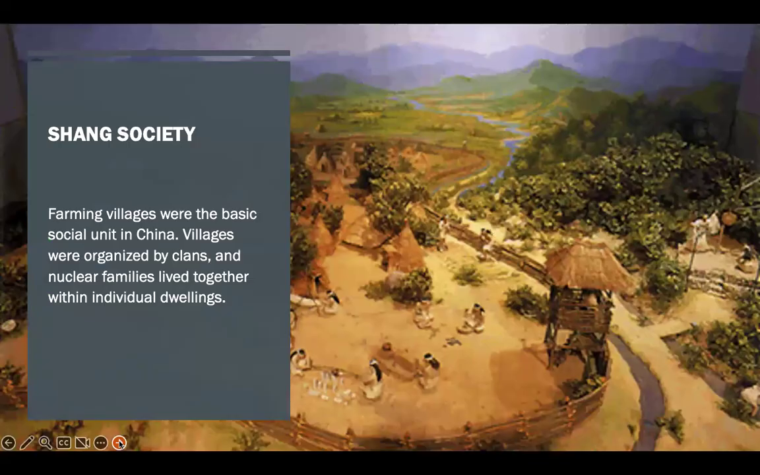So, farming villages were the basic social unit. Villages were usually families, and a lot of times it would be aunts, uncles, grandparents, the children, obviously. And they all lived together in these individual dwellings. So there was definitely an emphasis on the nuclear family, and that's what made up your society.